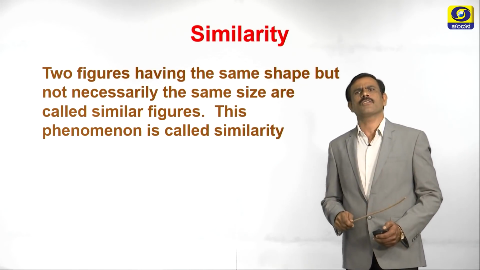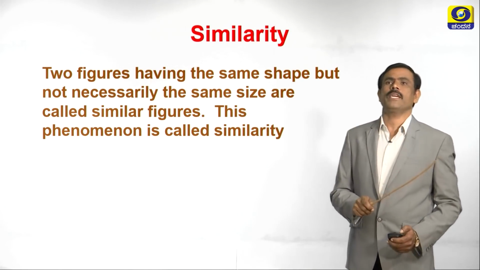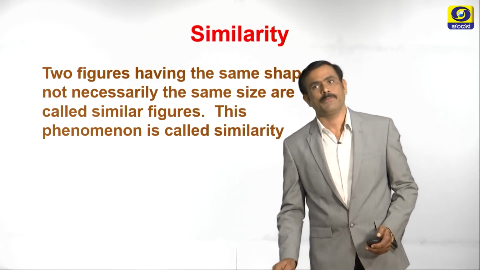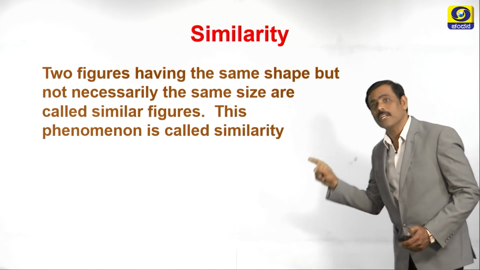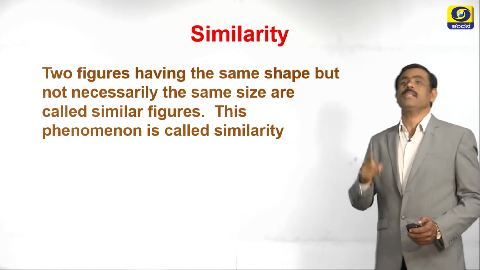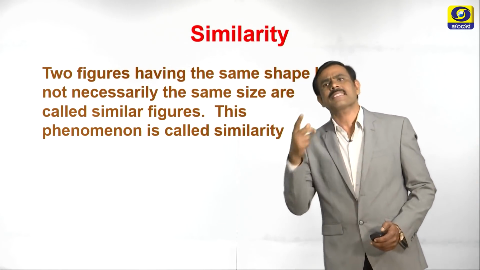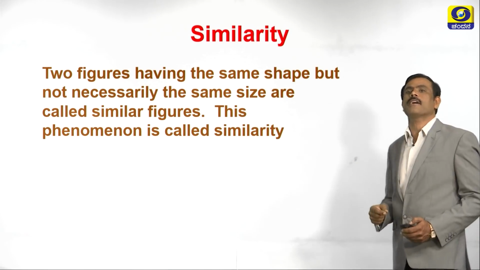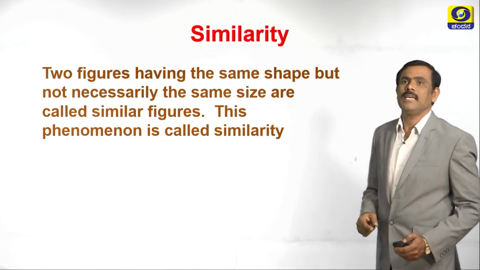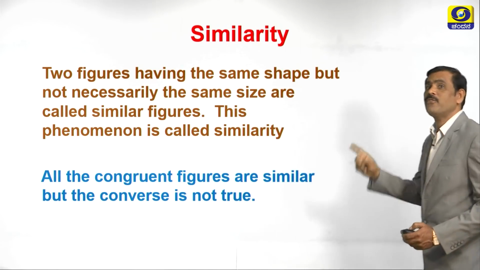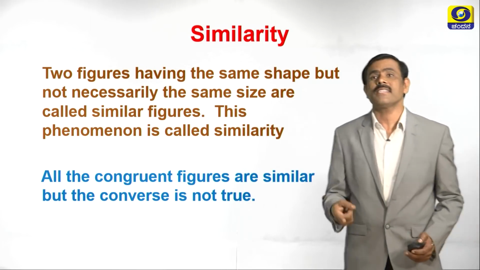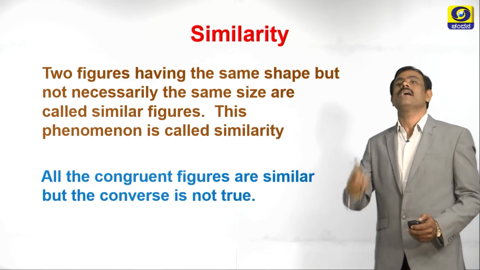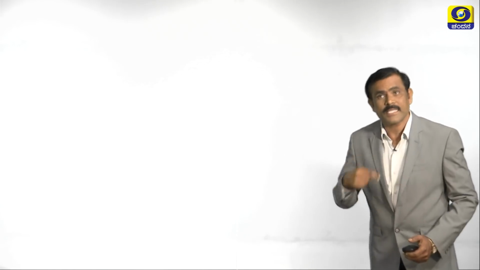What is meant by congruency? Any 2 figures which are having the same shape and same size are called congruent figures, and that phenomenon is called congruency. Let us compare the similarity and congruency. See, all congruent figures are similar, but the converse is not true. What is the converse? All similar are not congruent. What is the next point we have to discuss now?